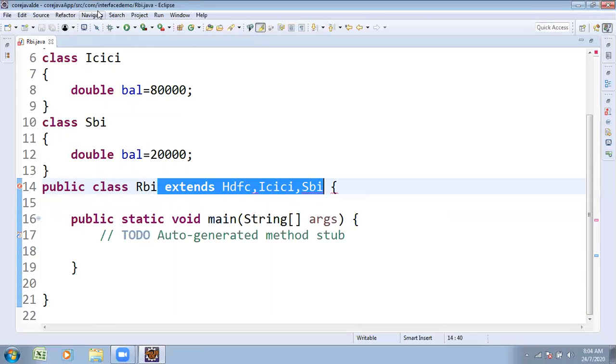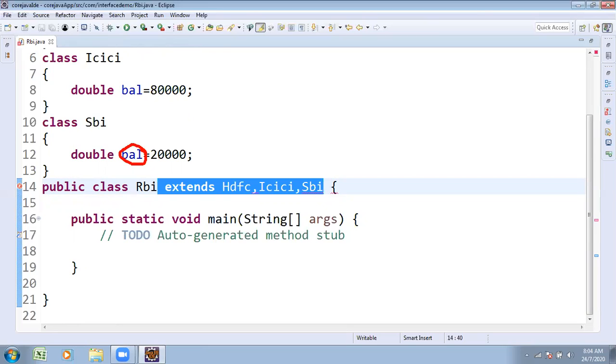Observe once, RBI wanted to access the balance variable. When you try to access the balance variable, balance is available with the SBI class, so SBI properties as well as ICICI properties as well as HDFC properties can be accessed. Multiple classes' properties can be accessible. It is expecting balance, and balance is available with three classes.